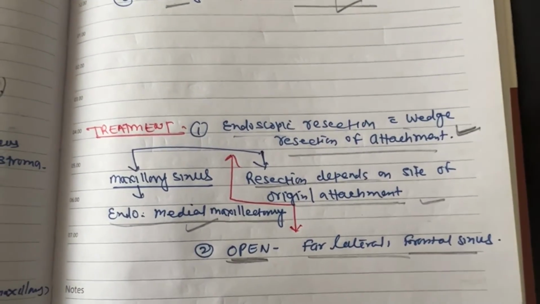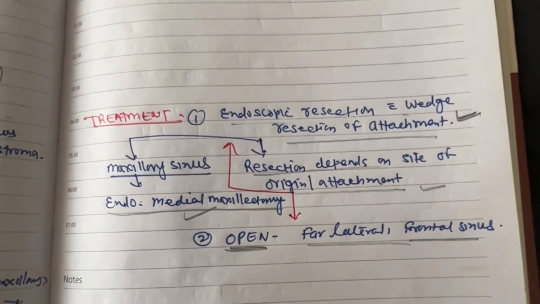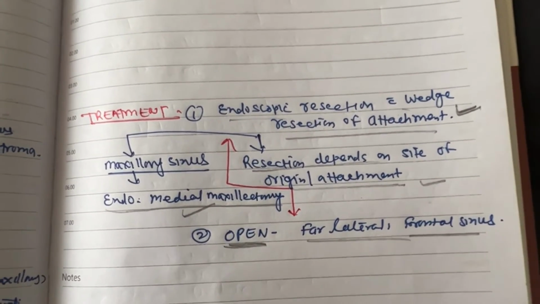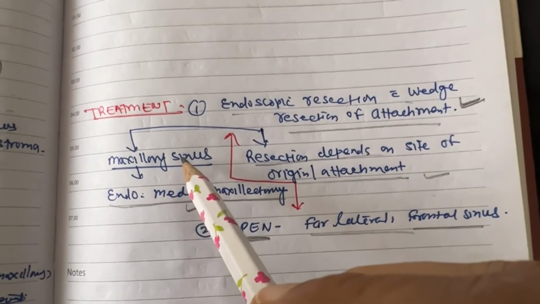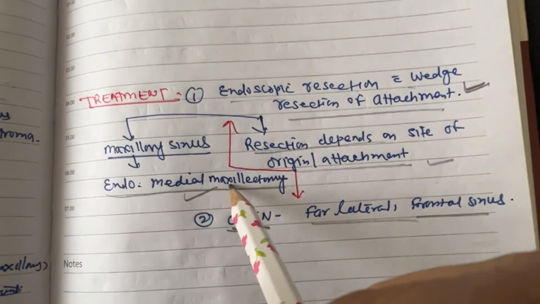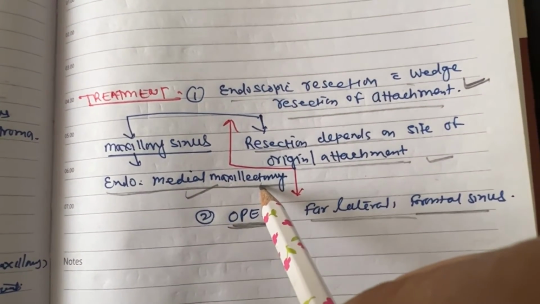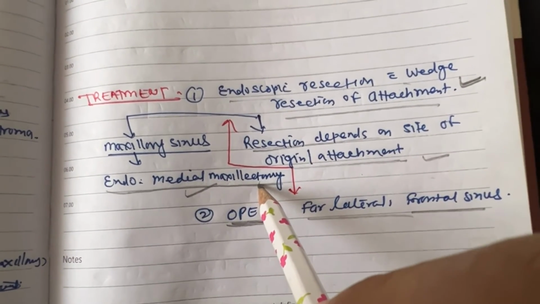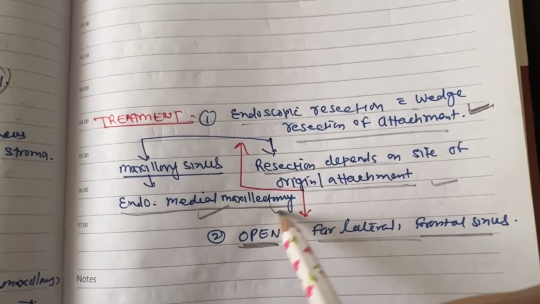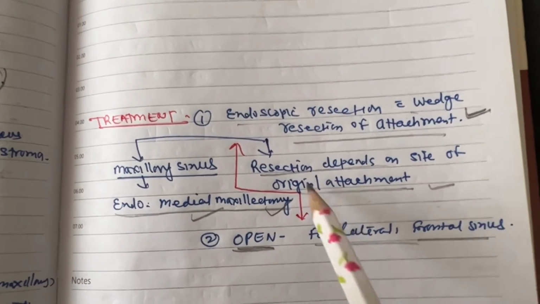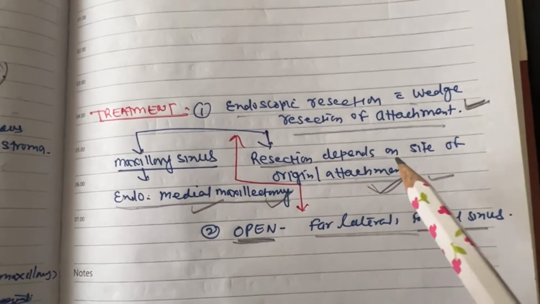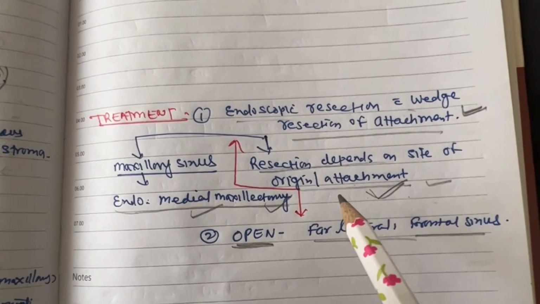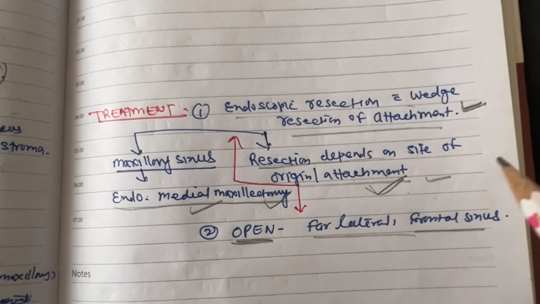The treatment is mainly surgical, endoscopic resection in most cases with wedge resection of the attachment. If the maxillary sinus is involved, you can do endoscopic medial maxillectomy if you are not able to see the site of attachment. So you have to wedge resect the site of attachment. The main surgery is resection depending on the site of origin and attachment. So you have to completely remove the site of attachment.